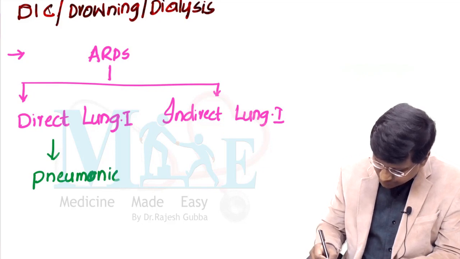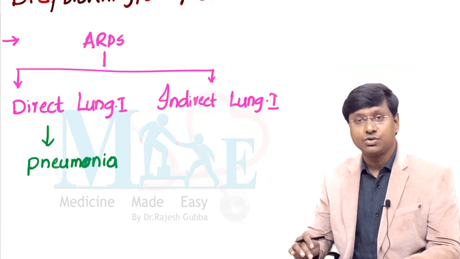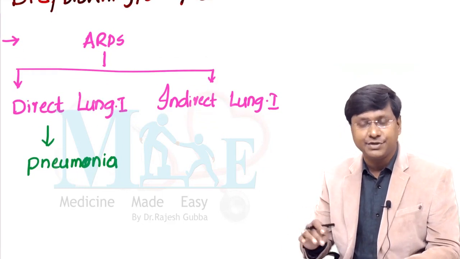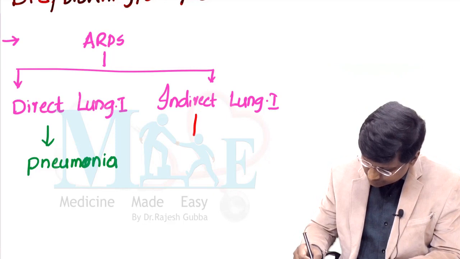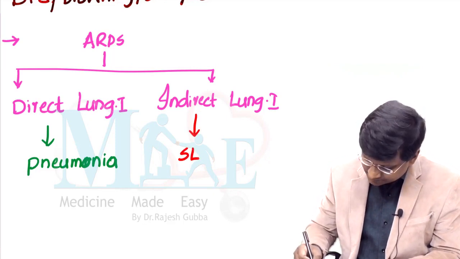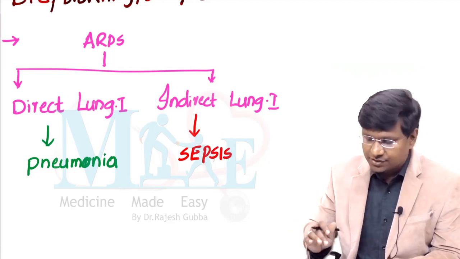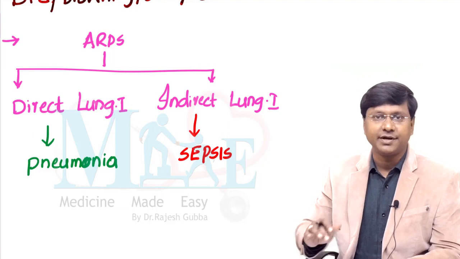Whereas you take the most common cause of indirect lung injury causing ARDS, here the answer will be sepsis. Okay, so this is an important point that you should remember.